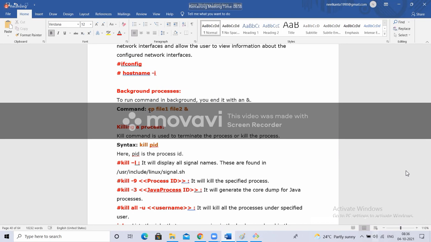But if it is copying something, which will take time and you want to run it in the background, you don't want to show that you're copying something. You want to run it in the background, and the & symbol you have to append. Not only for a copy, any process. If you want to run that process in the background, then we have to use the & symbol at the end. The & symbol at the end of the command indicates to run this command process in the background. This you remember. Okay, fine.